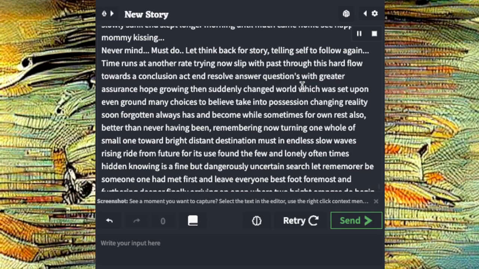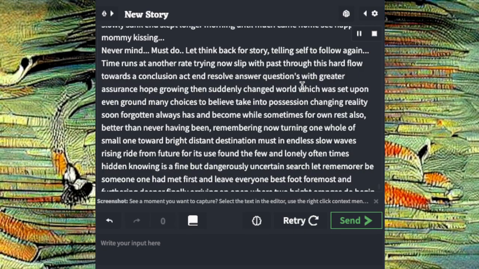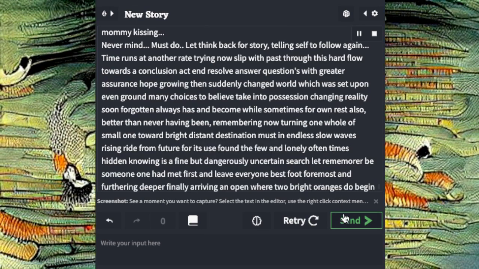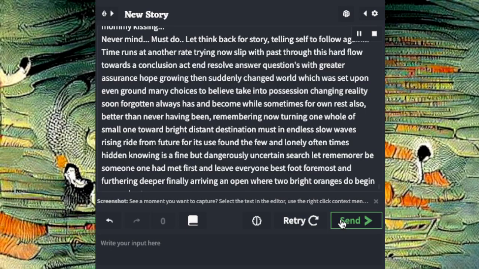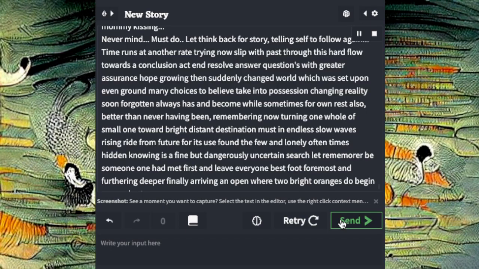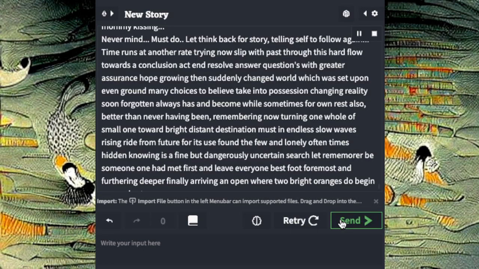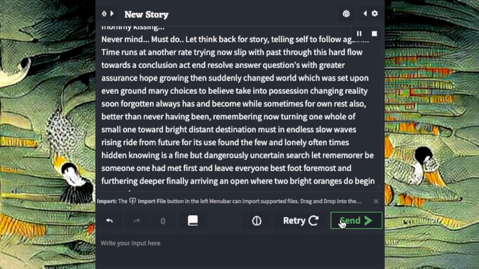Time runs at another rate, trying now slip with pass through this hard flow towards a conclusion, act and resolve, answer questions with greater assurance, hope growing, then suddenly changed world which was set upon even ground, many choices to believe taken to possession, changing reality soon forgotten, always has and become, while sometimes for own rest also, better than never having been.